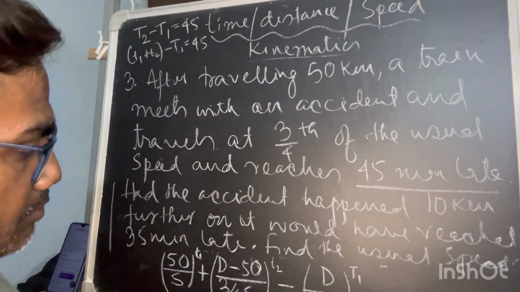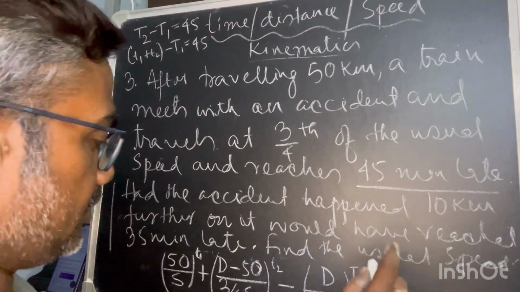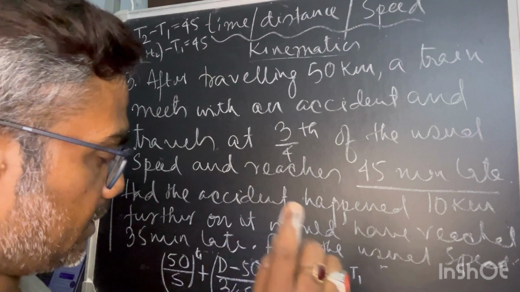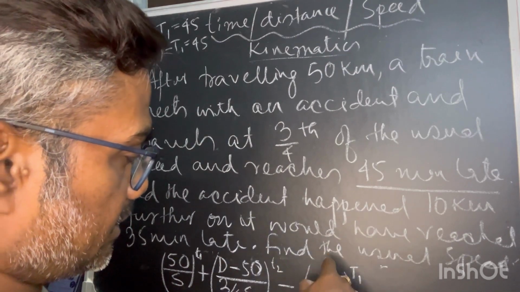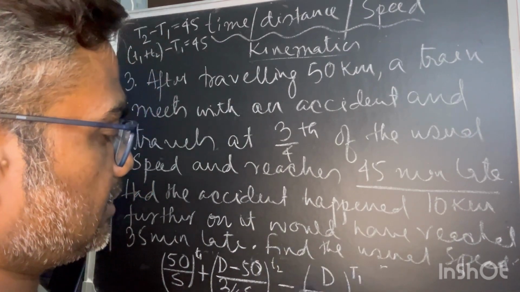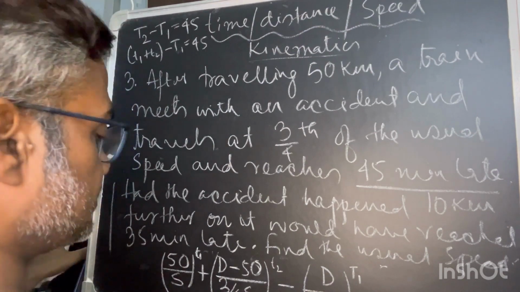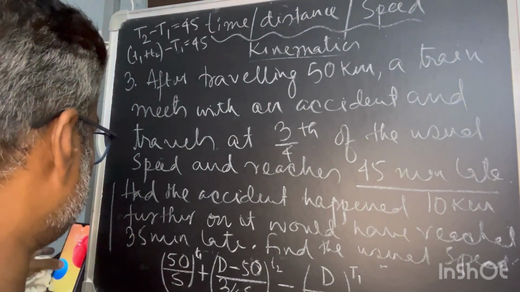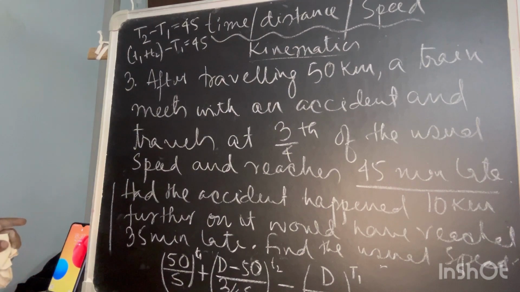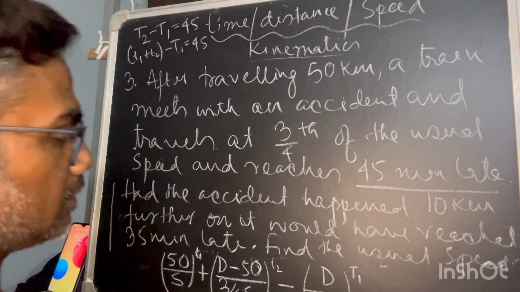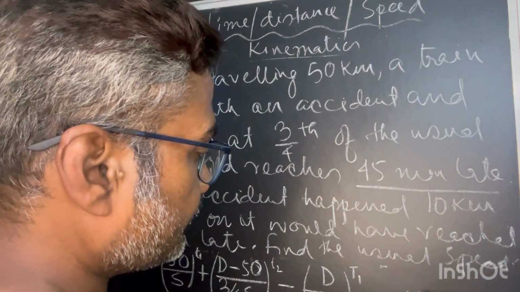That is okay. Minus, if the train had not met any accident, the train would move the total distance D with the usual speed, that is equal to small s. Okay, understood? So all this is equal to 45.